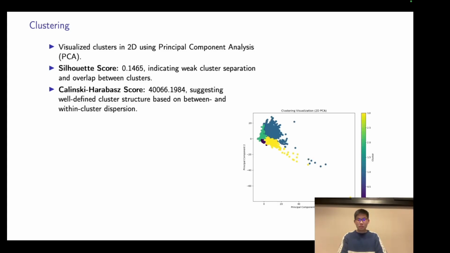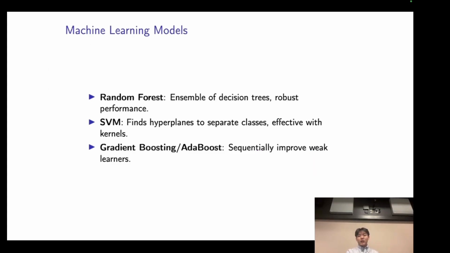To visualize these groupings, PCA was employed to reduce the dataset's dimensions and project it onto a two-dimensional plane, offering a clearer view of the underlying structure. Random forest operates as an ensemble of decision trees, combining the outputs to improve robustness and generalization. By averaging the predictions in regression and taking a majority vote in classification, random forest reduces overfitting while maintaining high accuracy. It excels in handling large datasets with high-dimensional features.